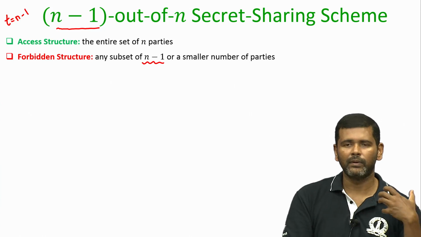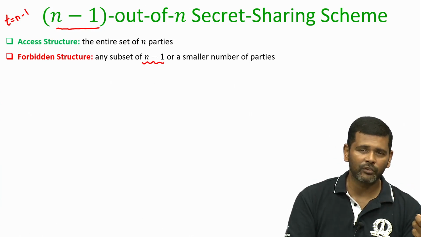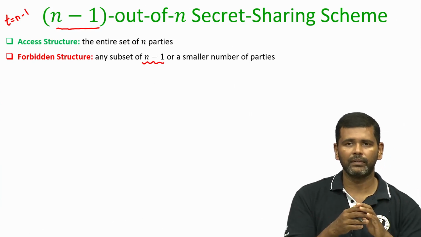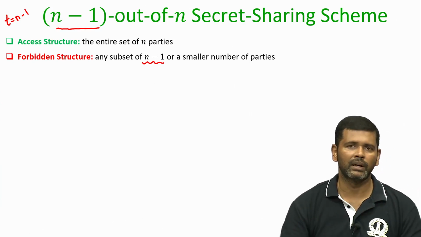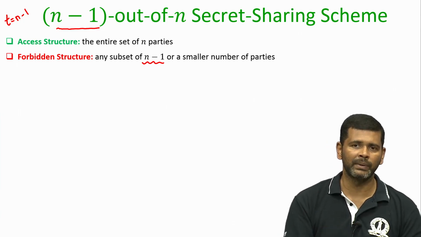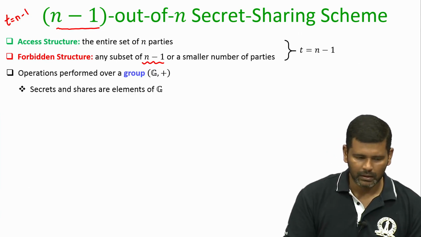That means we want a mechanism where if any n minus 1 or fewer parties pool their shares, they should fail to learn the secret S. Namely, the probability distribution of their shares should be independent of the underlying secret.